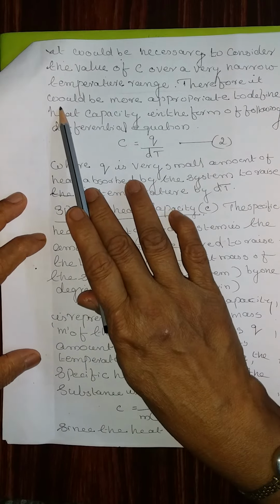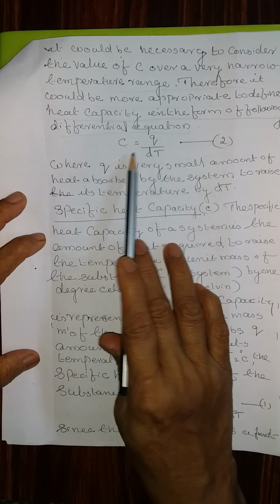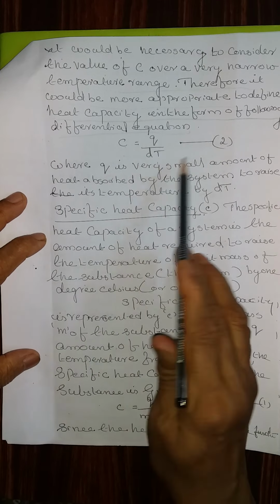Therefore, it would be more appropriate to define heat capacity in the form of the following differential equation, that is C is equal to dQ by dT, equation number 2, where dQ is a very small amount of heat absorbed by the system to raise its temperature by dT.